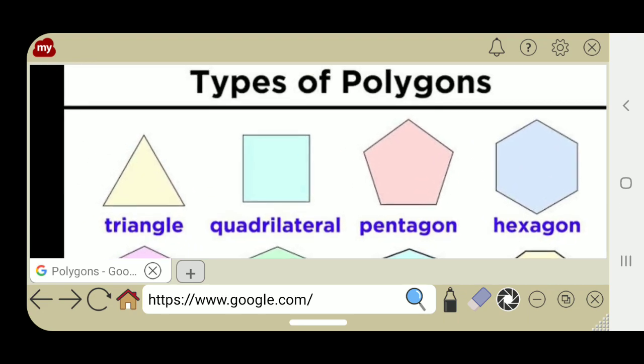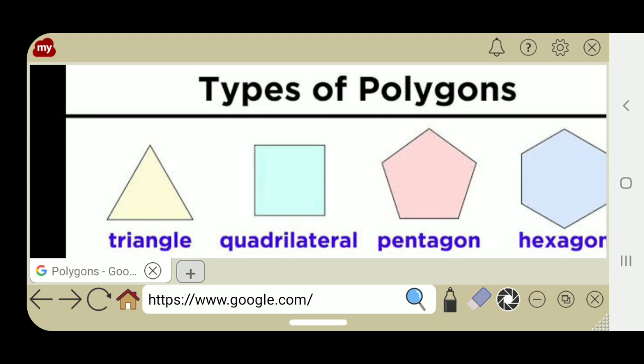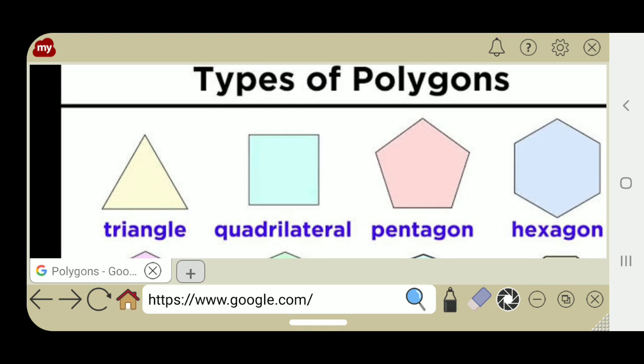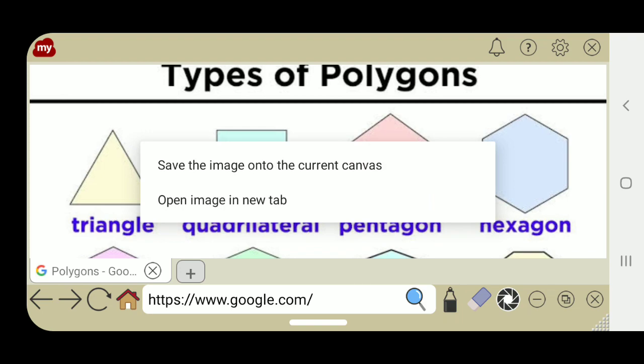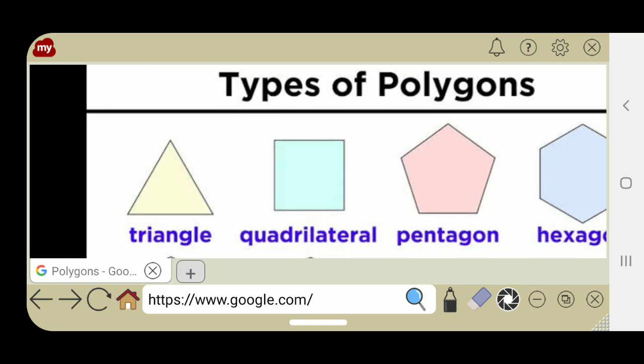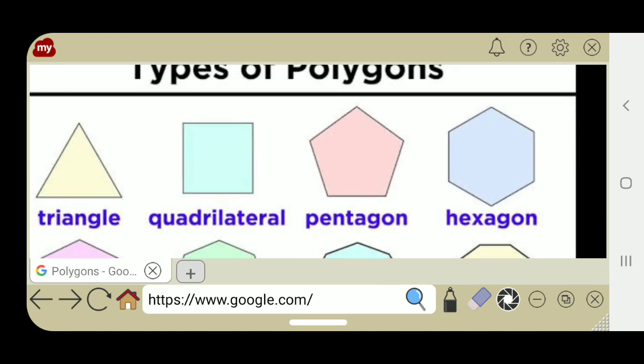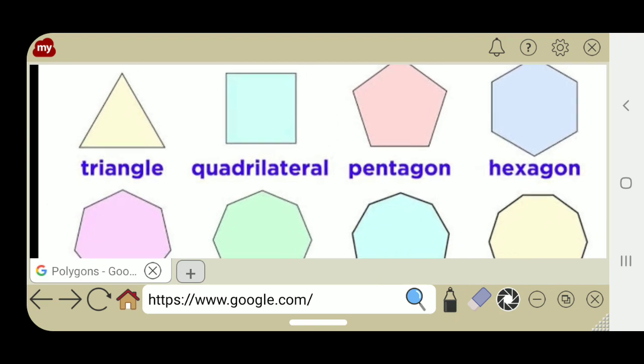Once more, types of polygons. First one, triangle, quadrilateral, pentagon, hexagon.